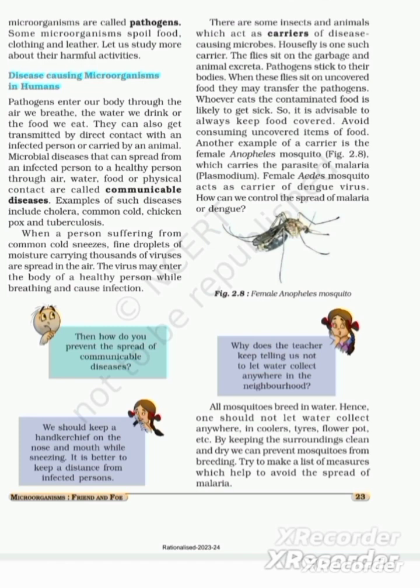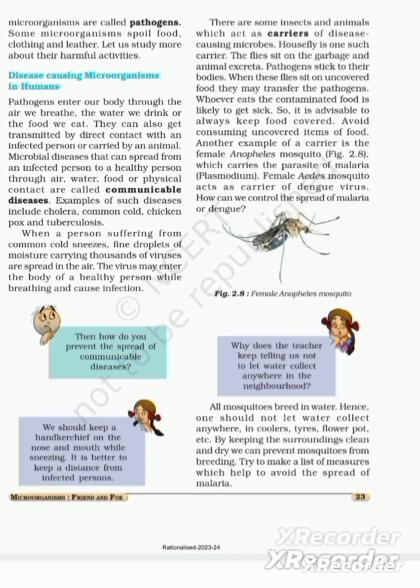There are some insects and animals which act as carriers of disease causing microorganisms or microbes. Housefly is one such carrier. The flies sit on the garbage and animal excreta. Pathogens stick to their bodies. When these flies sit on uncovered food, they may transfer the pathogens. Pathogens are nothing but disease causing microorganisms. Whoever eats that contaminated food is likely to get sick. So it is advisable to always keep the food covered. Avoid consuming uncovered items of food.